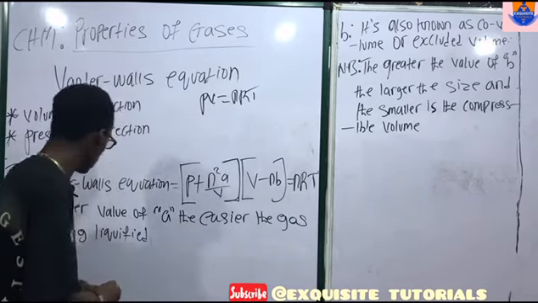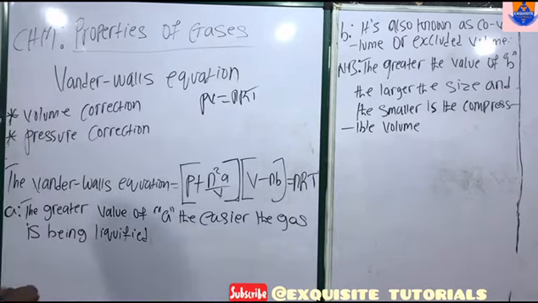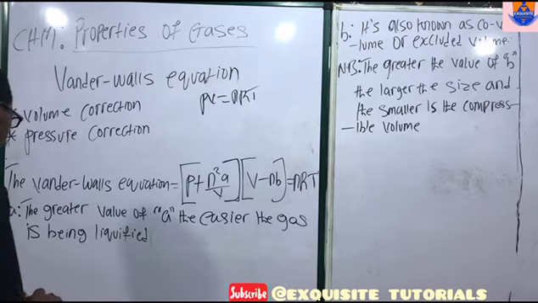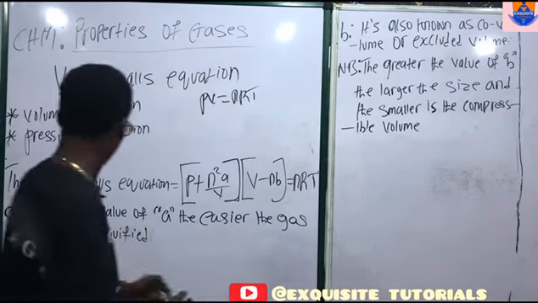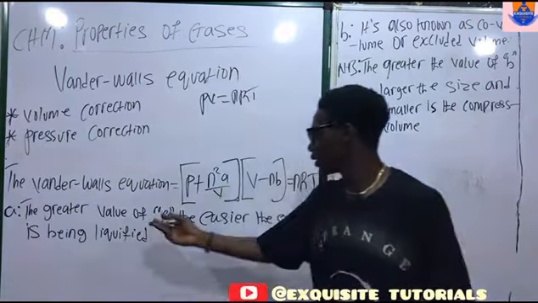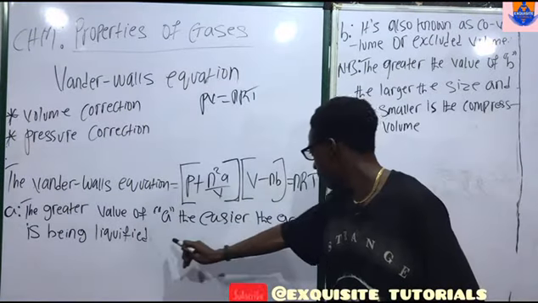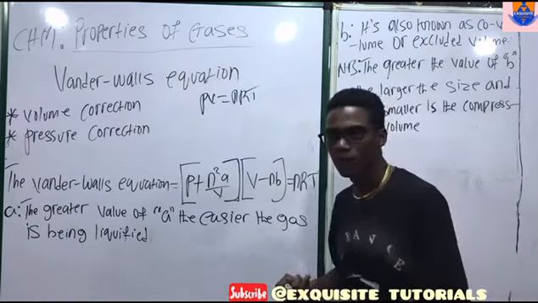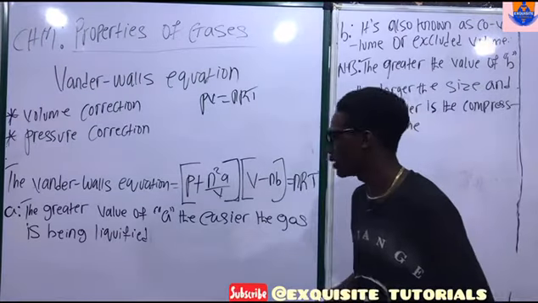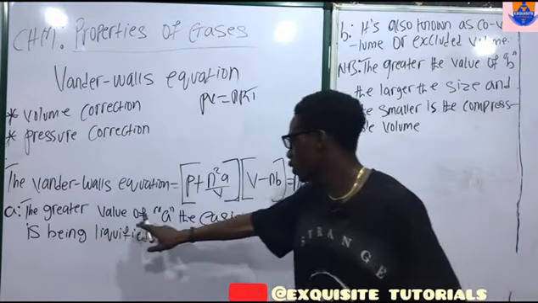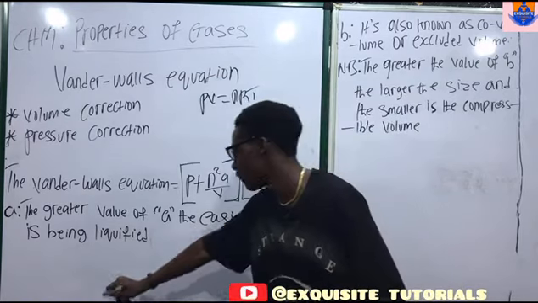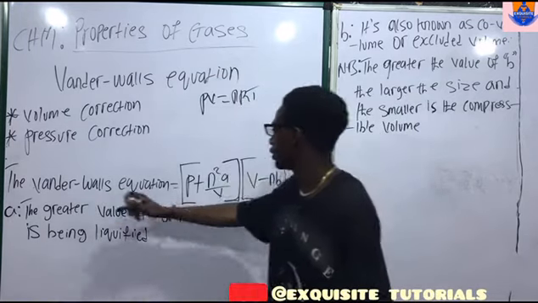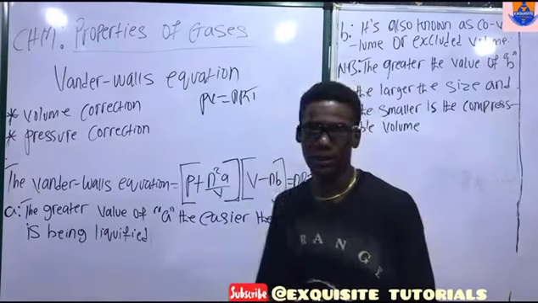The value a talks about the magnitude of attractive force between molecules. The greater the value of a, the easier the gas is liquefied for this equation on real gases.